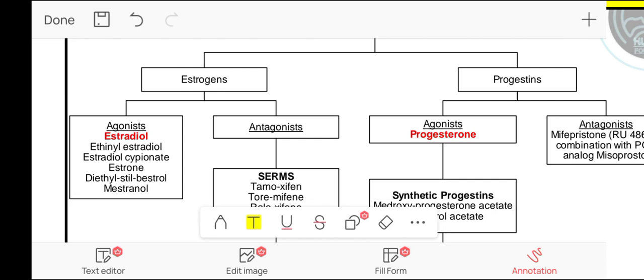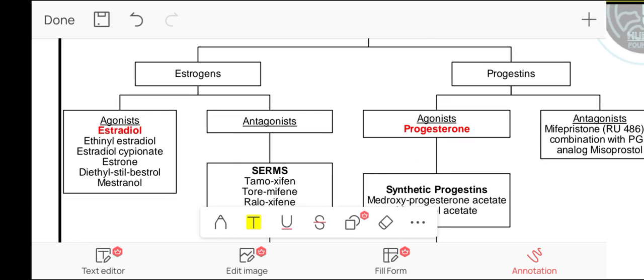The major ovarian estrogen in women is estradiol. Estradiol is available in micronized form for oral use. It can also be administered via transdermal patch or vaginal cream, or as intramuscular injection.